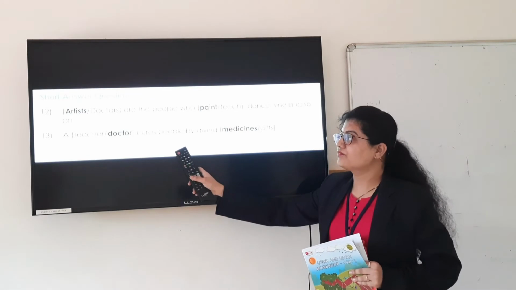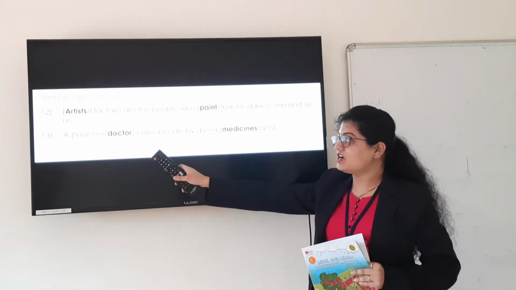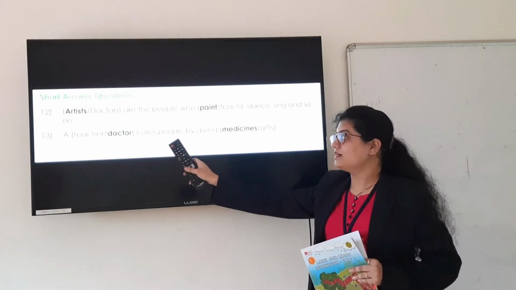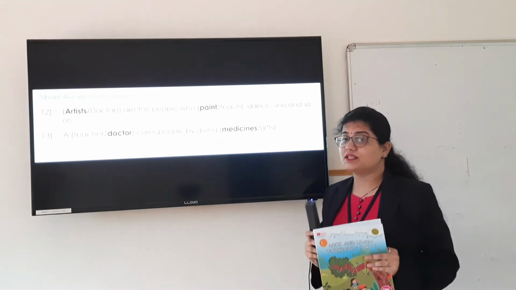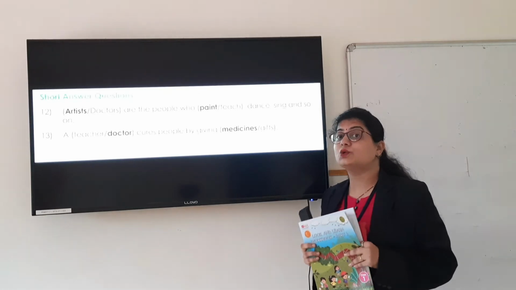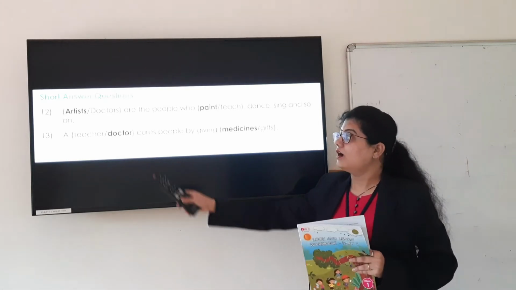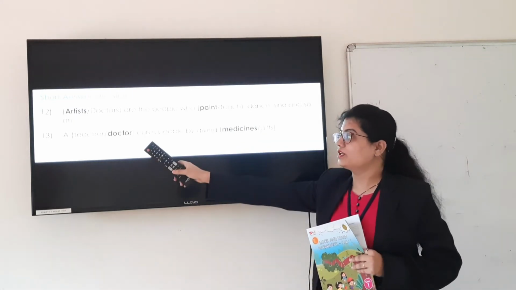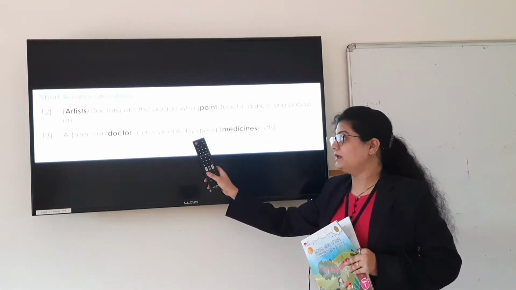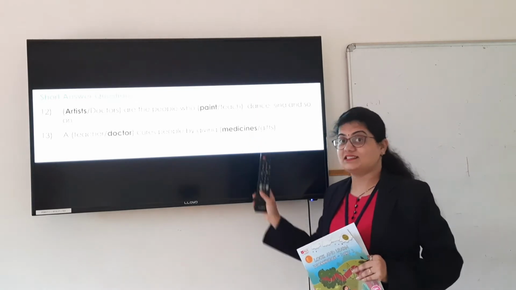Yes, so artists paint, dance, sing and so on. Alright, then here 13th number. A teacher or doctor cures people by giving medicine or gift. Now tell me, from the sentence you can choose the correct two options. Does a teacher give medicine? No. So here a doctor cures people by giving medicines.